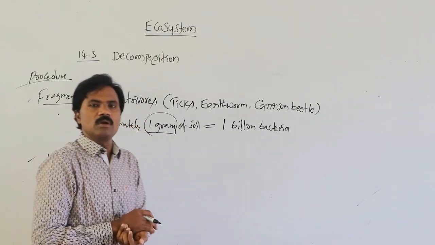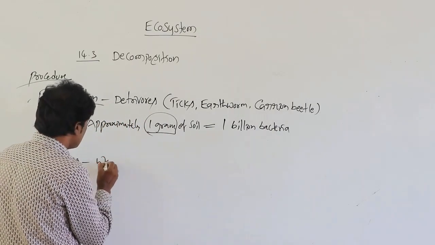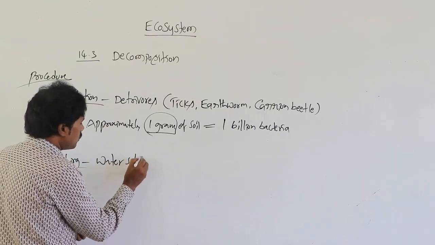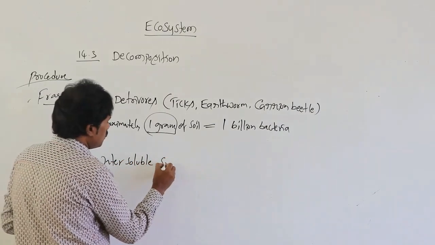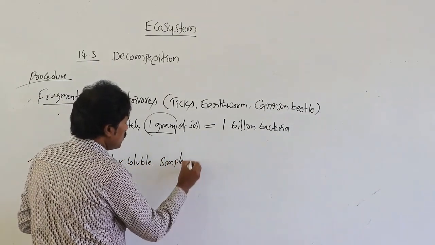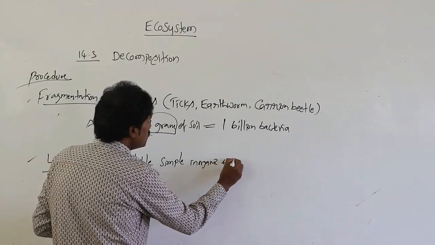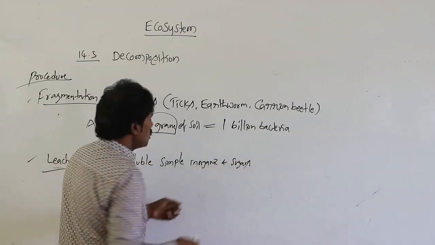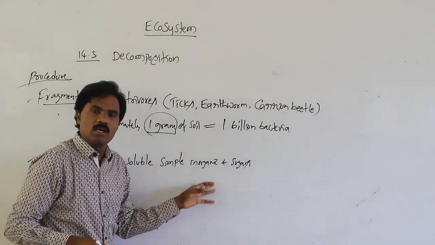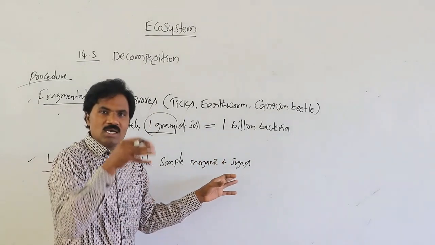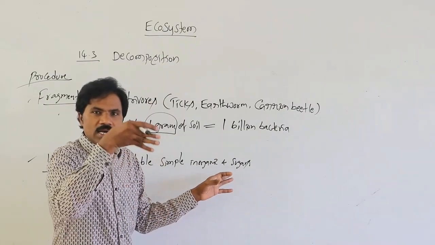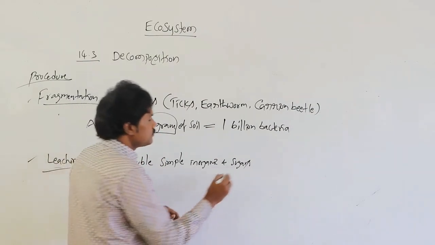that simple material, simple inorganic material as well as sugars, moves with gravitational water.